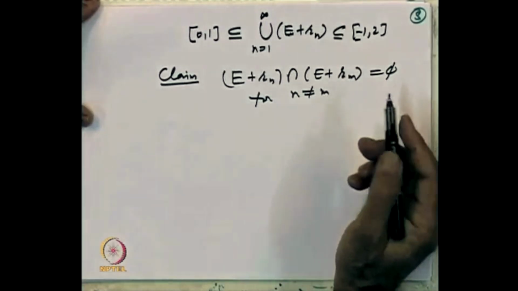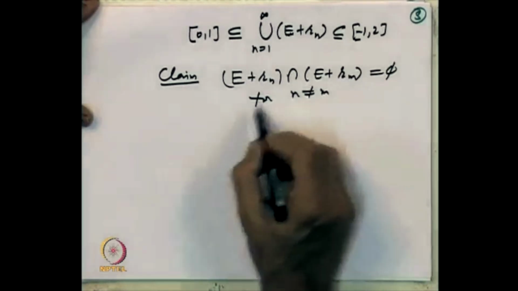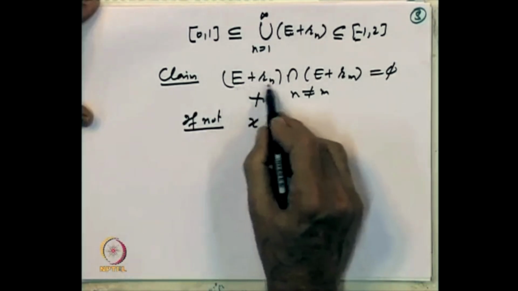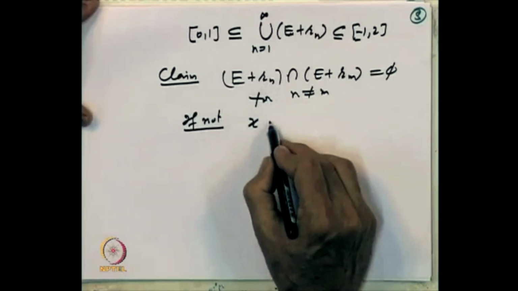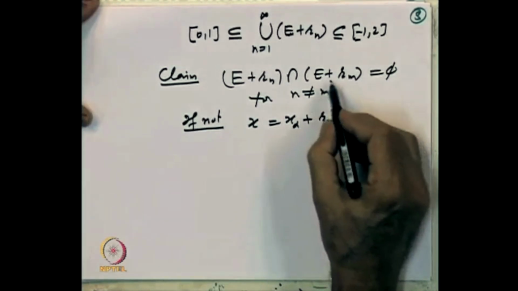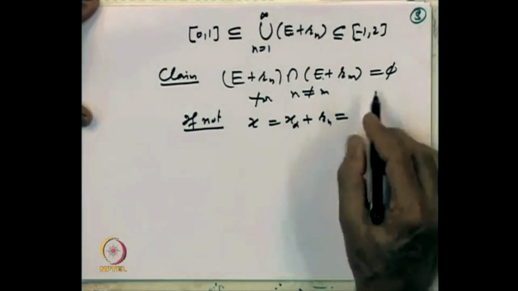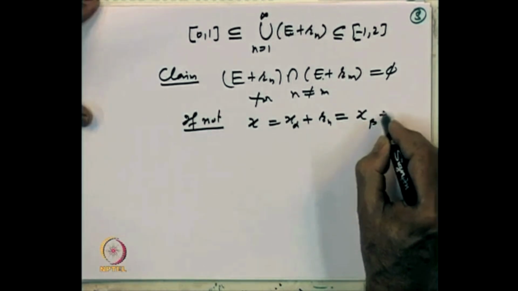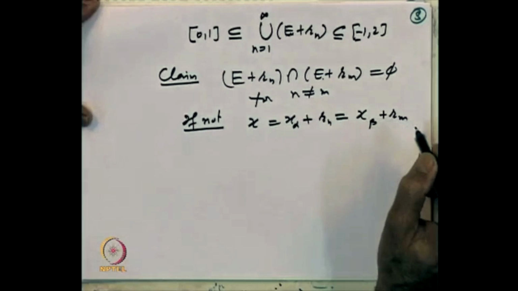To prove this, let us take an element x which is common. If not, x belongs to E plus Rn, so x is equal to x alpha plus Rn, and it is also in E plus Rm, so it is also equal to x beta plus Rm.